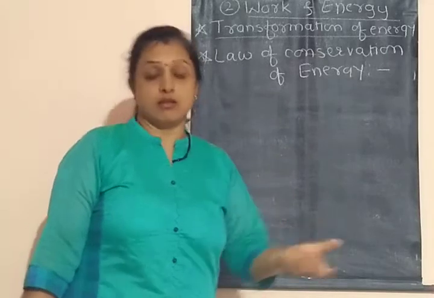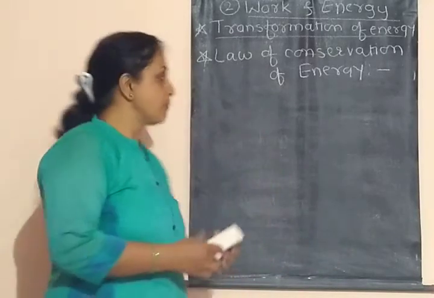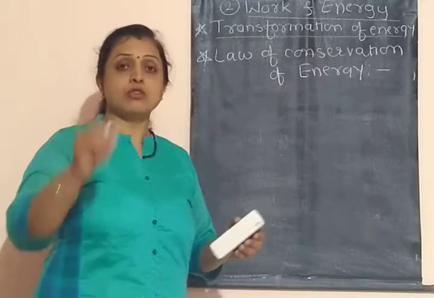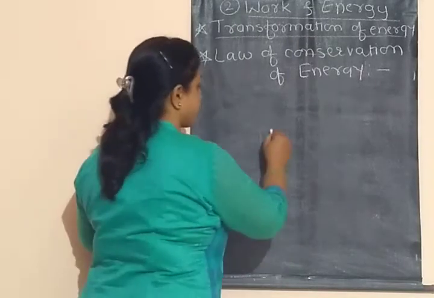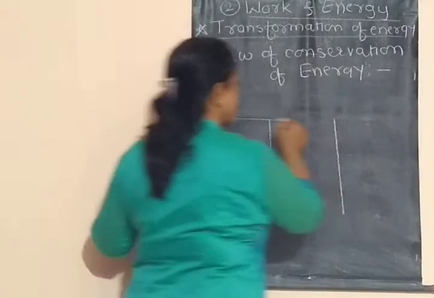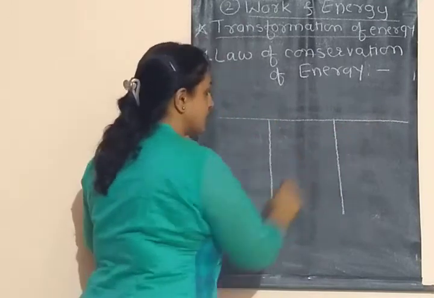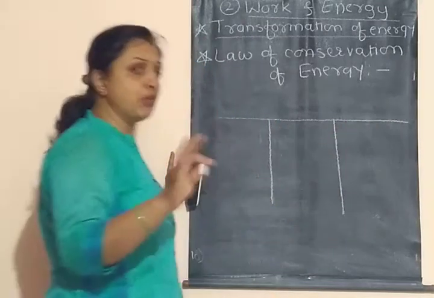Now in order to prove this, let us consider a very simple experiment. Consider we take two pendulums, connected to a horizontal thread, and the two pendulums have equal length.